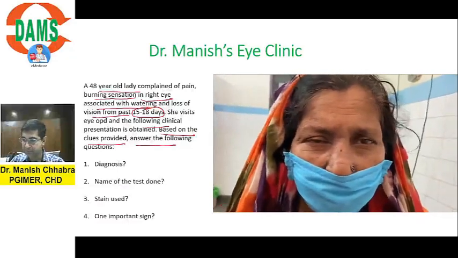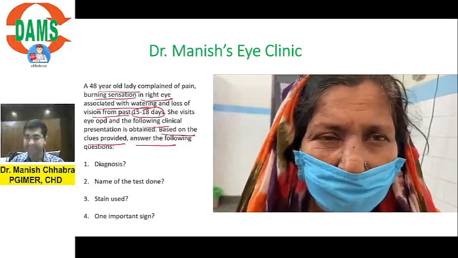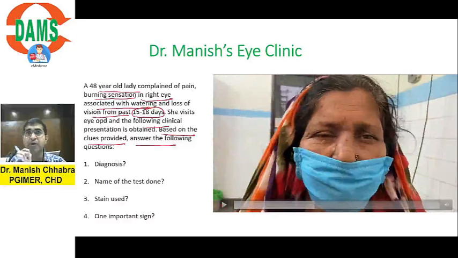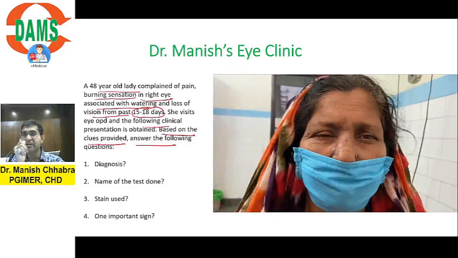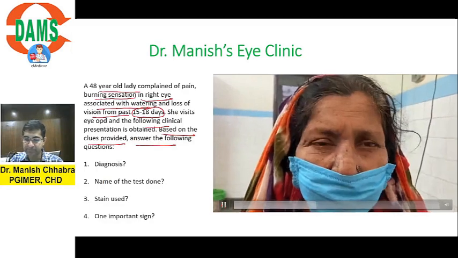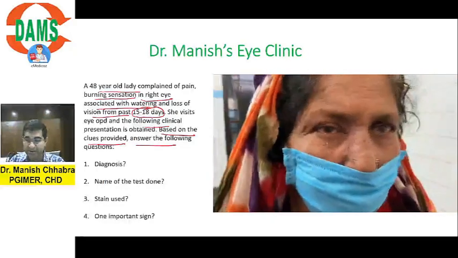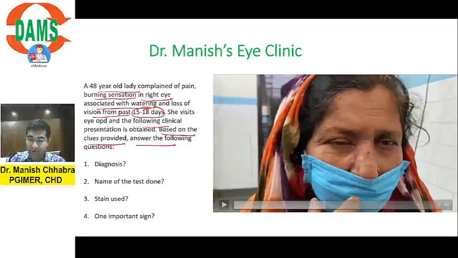So what is the problem now? There is watering from the eye, pain, and a radak. So radak means foreign body sensation. So she is having difficulty in the right eye. So there is foreign body sensation. There is watering. Can you see the watering at the lower eyelid? I am sure that you are able to appreciate it. Now check this out.